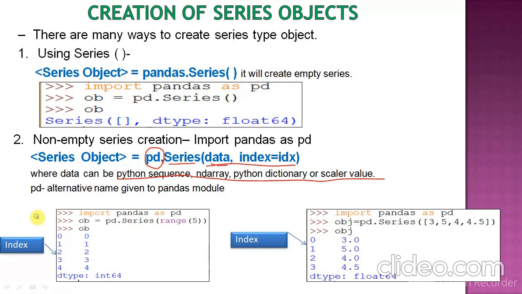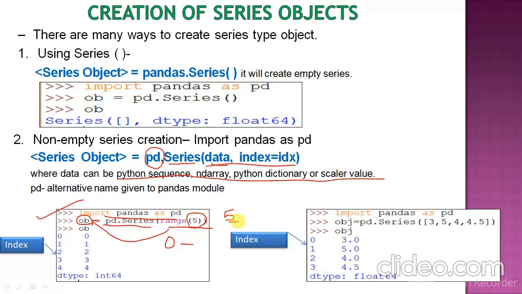So now one example is given here. In order to use the pandas series we need to import pandas, and then we have created a series object, that is op = pd.Series(range(5)). Here we are going to give the data with the help of the range method. Whatever values come in the data argument, we assign to the op object with the help of the range method. Range is a method in which we give the number of elements; here it is 5 and the upper limit is also 5. So it will begin from 0 to upper limit minus 1.